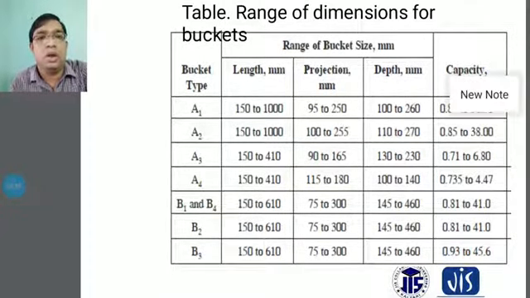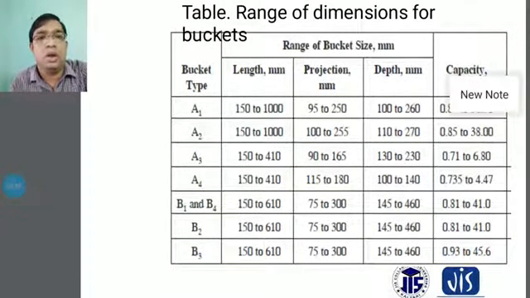Next is the selection of buckets: how we have to select these buckets, basically by the type of elevator discharge and the type of bucket, per 6833.